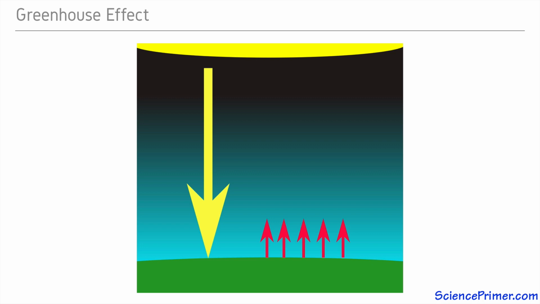While the major components of the atmosphere, oxygen, nitrogen, and the noble gases, do not absorb energy in the infrared range, some of the trace gases, including carbon dioxide, methane, nitrous oxide, and water vapor, do absorb energy in these wavelengths. So the presence of these so-called greenhouse gases captures some of the energy radiating from the ground, preventing it from passing right through the atmosphere and back out into space.